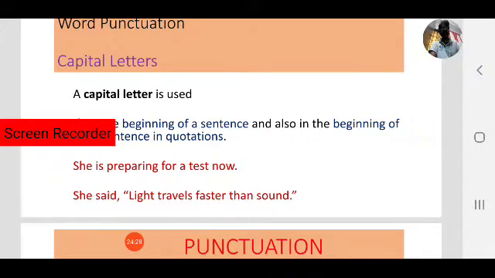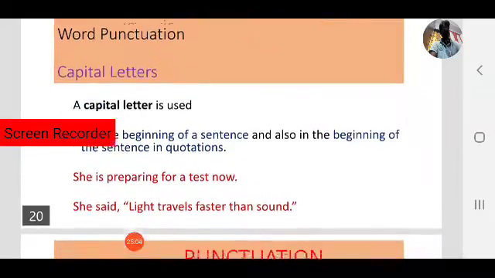Coming to L, why did we use L as a capital letter? Because it is the beginning of a sentence in quotation. What is the quotation? "Light travels faster than sound." That is the quotation. In the quotation, the beginning word is light, and the beginning letter is L. So that's why L is capitalized. Always keep in mind: at the beginning of the sentence in one case, and at the beginning of the quotation in another case, we capitalize the first letters. Capitalization is very important.